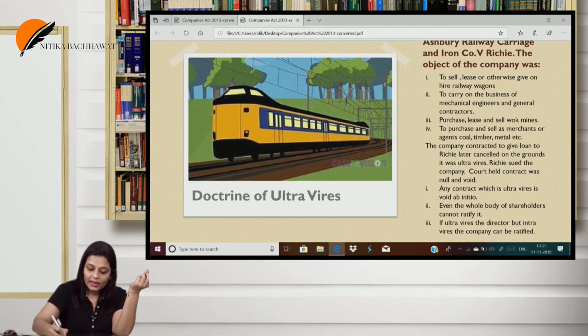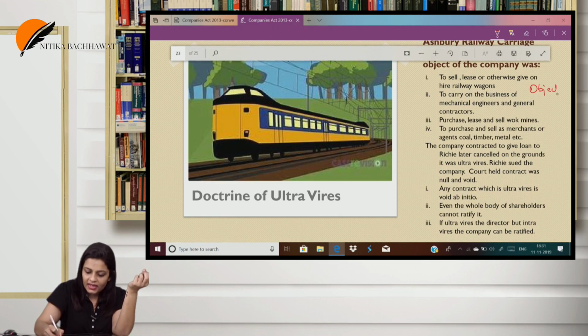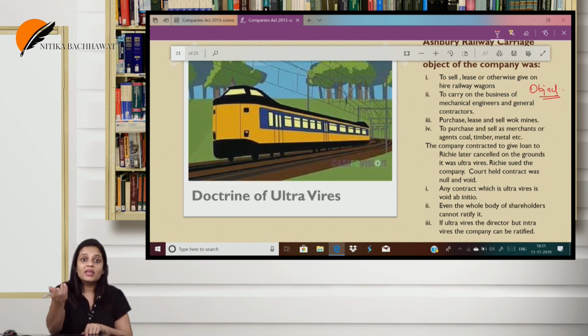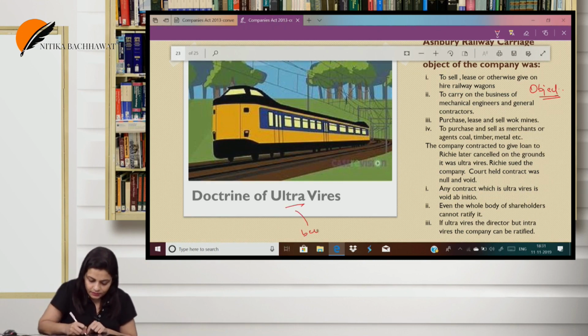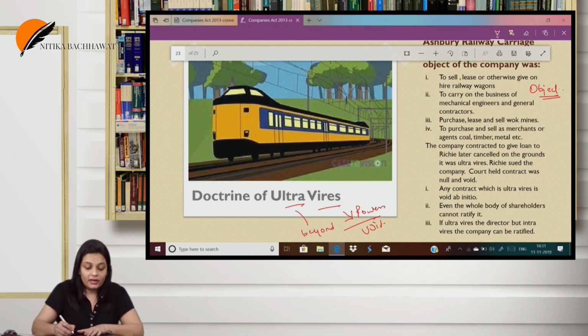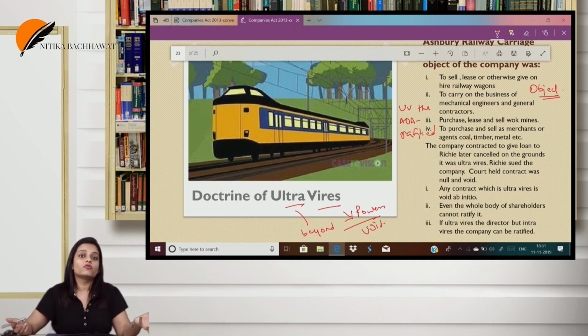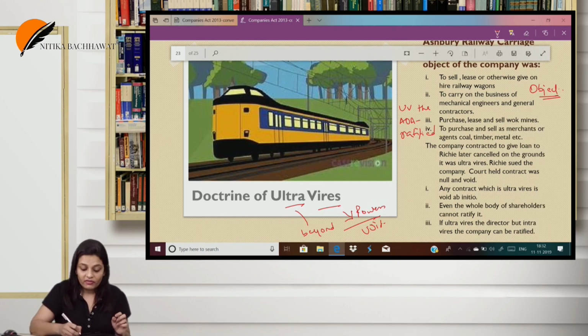So when the company does any act which is against its object, such an act is ultra vires. Ultra means beyond, vires means powers. It is beyond the powers of the company and such a contract is void. However, if it is ultra vires the AOA, it can be ratified. We already know what is ratified. Future acceptance with a retrospective effect, right? So when we say ultra vires the AOA, it can be ratified, but when we say ultra vires the MOA, it cannot be ratified.